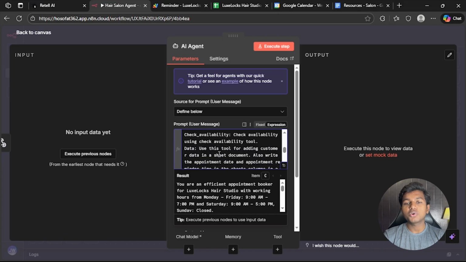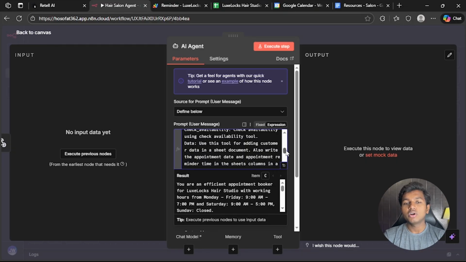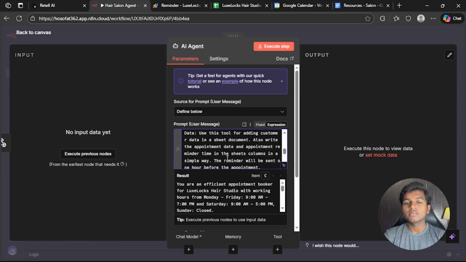Data. Use this tool for adding customer data in a Sheets document. Also write the appointment date and appointment reminder time in the Sheets columns in a simple way. The reminder will be sent 1 hour before the appointment.